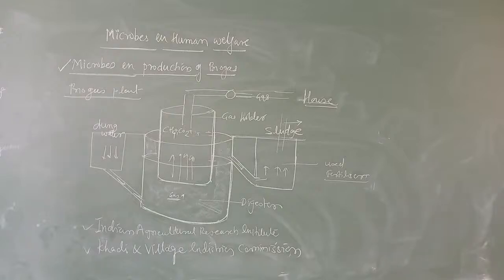The technology of biogas production was developed in India mainly due to the efforts of the Indian Agricultural Research Institute and the Khadi and Village Industries Commission. They developed the biogas plant.